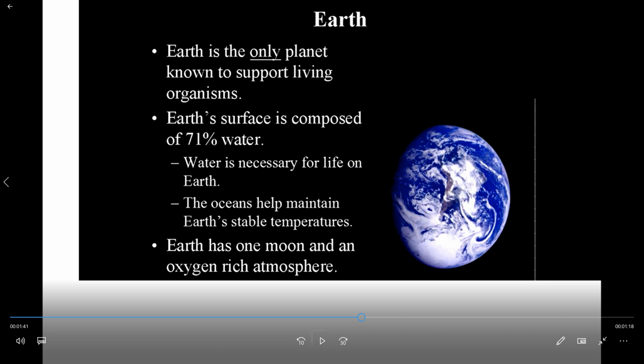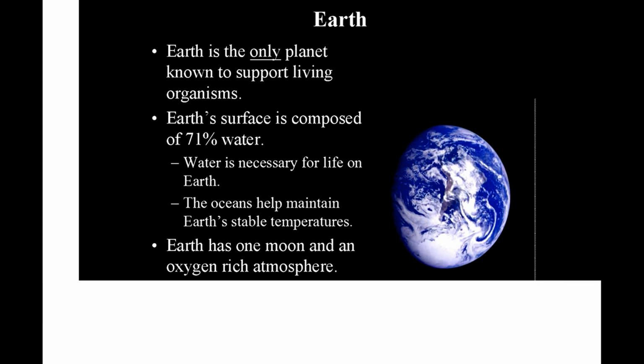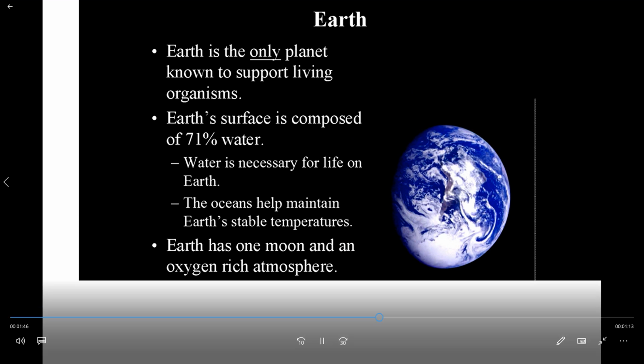Second point, the oceans help to maintain Earth's stable temperature. Earth has only one moon and an oxygen-rich atmosphere. So we are getting enough oxygen and we have only one moon. This is the information related to planet Earth. Next slide we'll see.